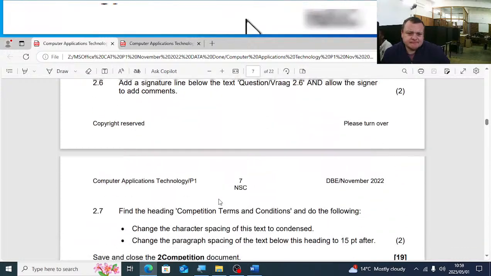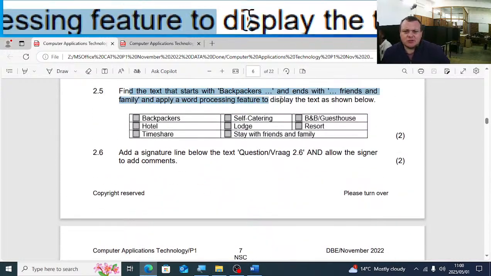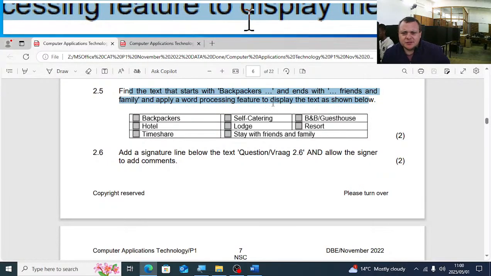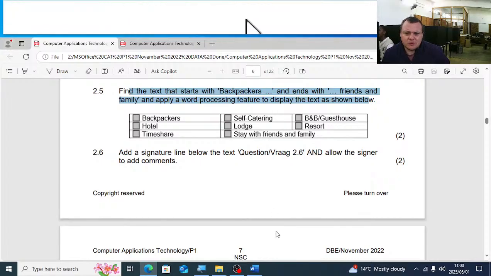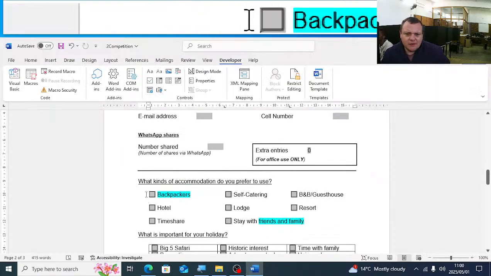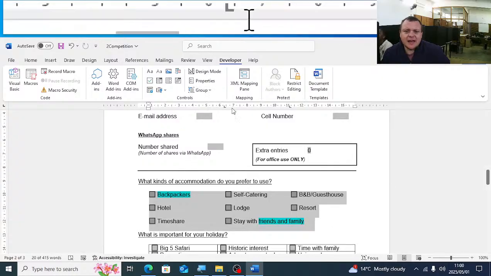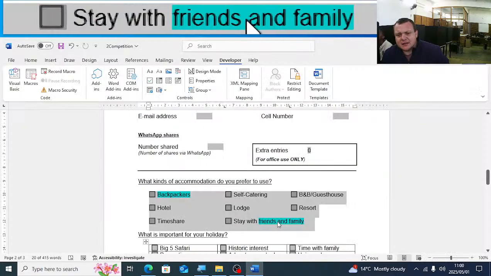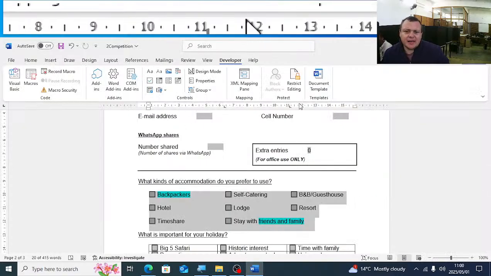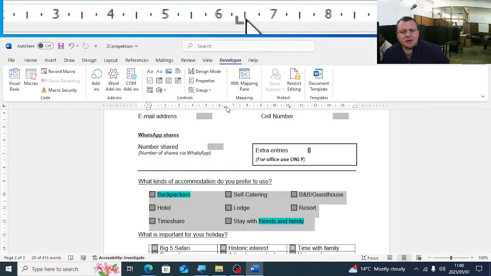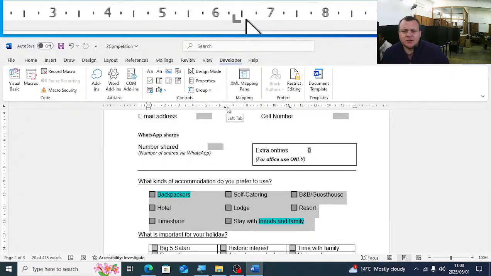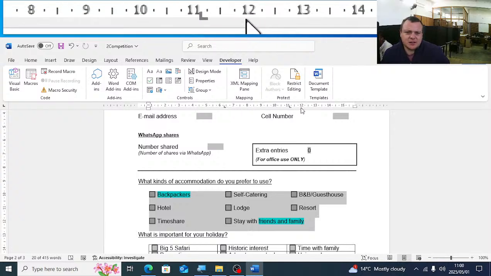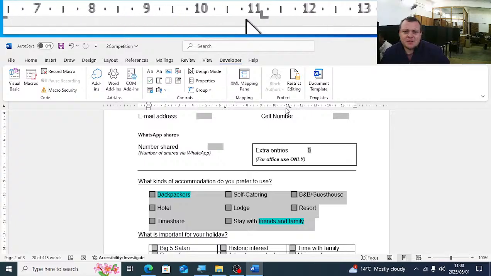The next one: find the text that starts with backpackers and ends with friends and family, and apply a Word feature to display the text as shown below. So let's quickly see there. There they are. So what do they have here, guys? They have text that we must convert as a table. Do you see that? They have two tabs there, a 6.1 centimeter left tab, and an 11 centimeter left tab there.